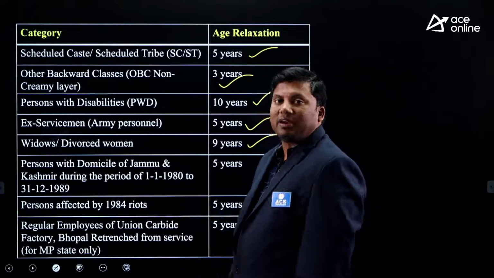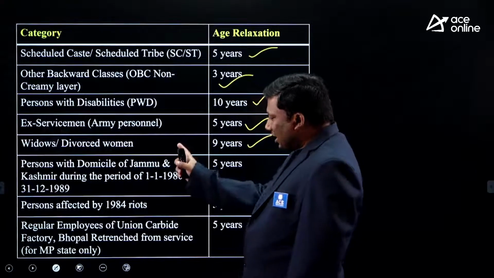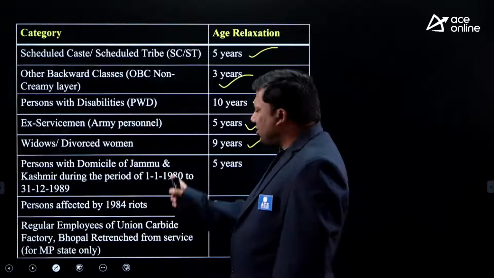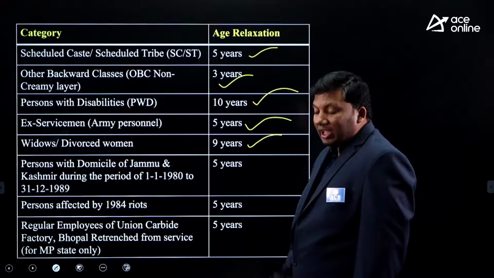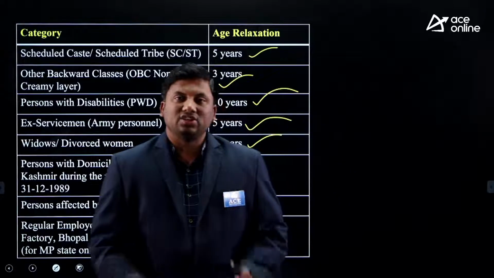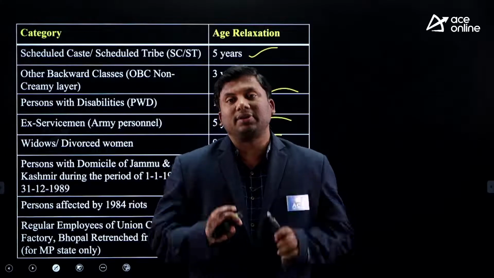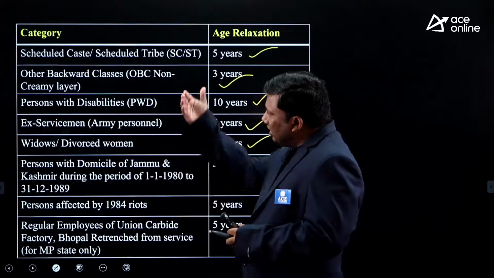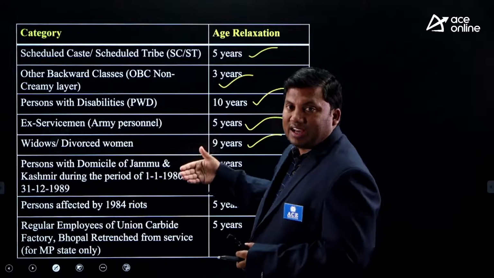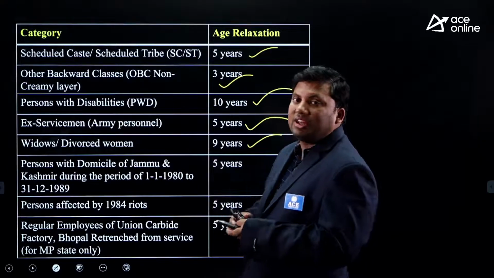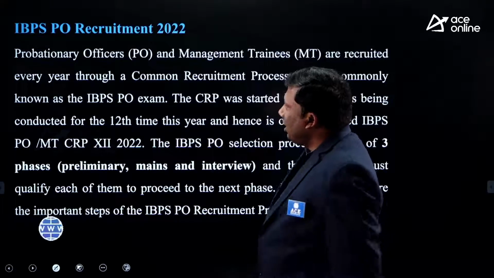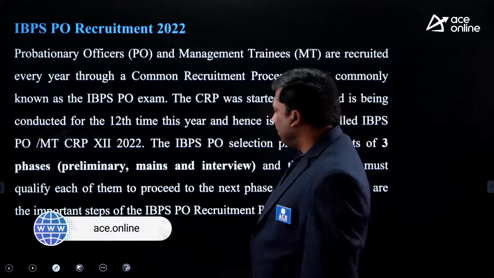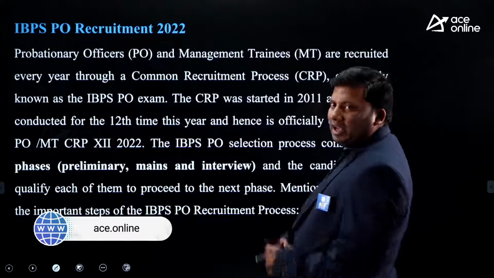In case you are coming from this category, these are the other extra categories. In case you belong to any of these categories, this is the age relaxation. I hope the concept is clear. There is an extra age relaxation for the people under this special category. Now, how the recruitment will happen.